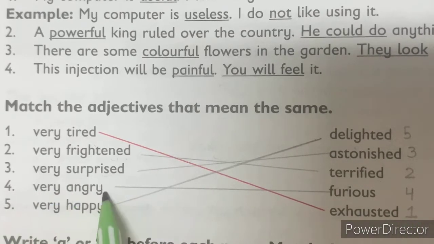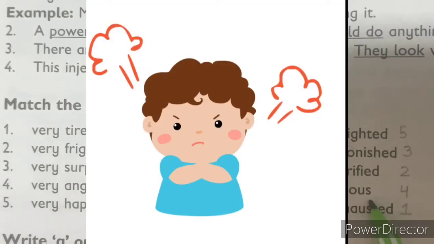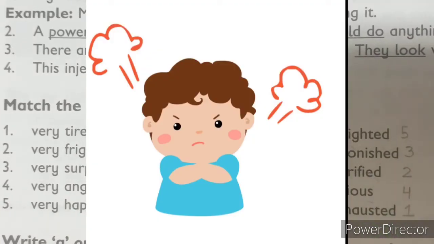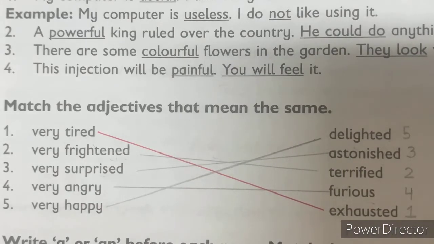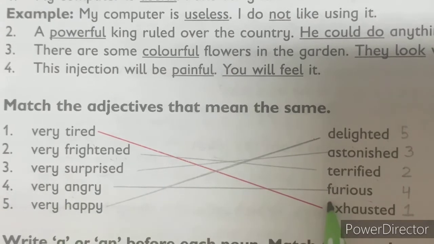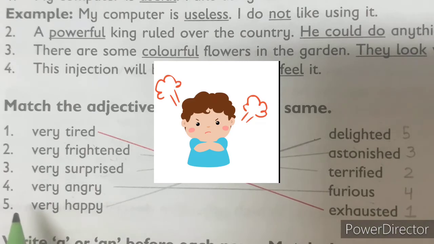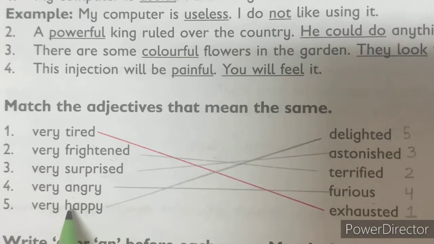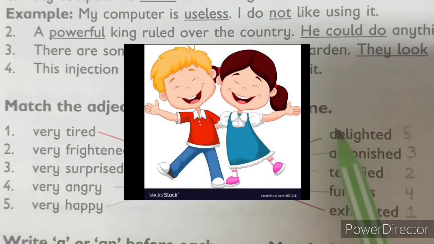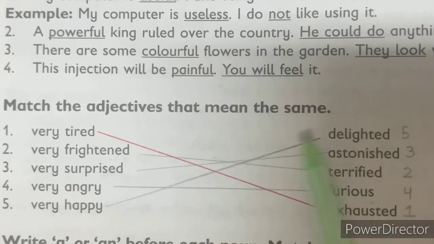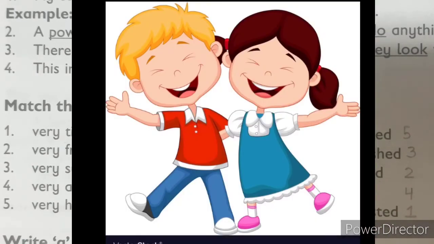Number 4, very angry. Now, very angry means furious, like you are extremely angry, okay? So, very angry and furious mean the same. You can draw a line and write here number 4. Number 5, very happy. Very happy means delighted. Same meaning, okay? Okay, students? Delighted means full of joy, happy.